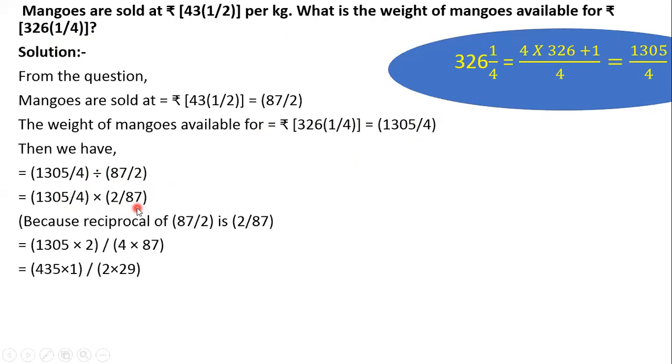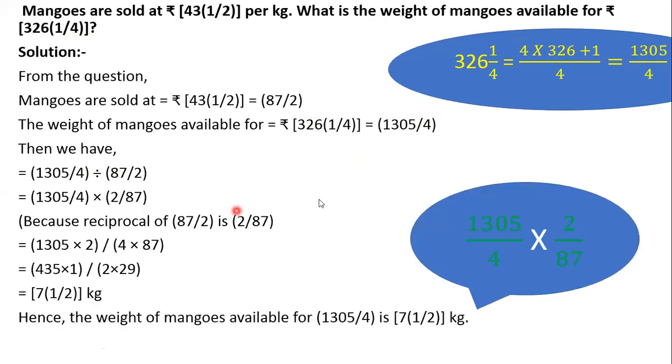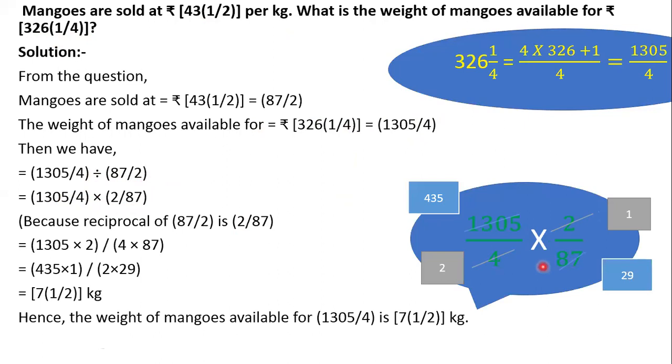Okay. Now children, here you can see what we are going to do. 2 and 4 get cancelled with each other, 1 times and 2 times. 87 and 1304 get cancelled by 29 and 435. In whose table are they going? Clearly they are going in the table of 3. 3 twos are 6, 2 remains, 27 comes 9 times. 4 times 12, 1 remains, 3 times 9, 1 remains, 5 times 15.